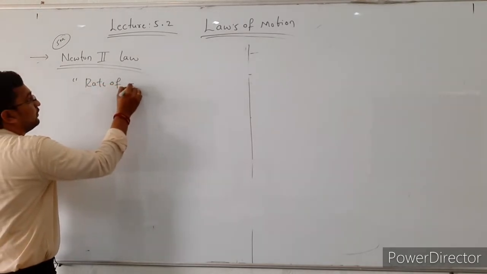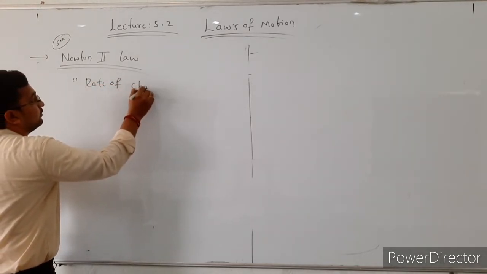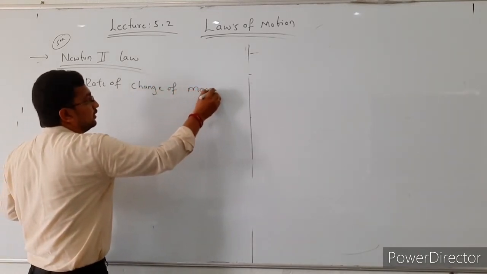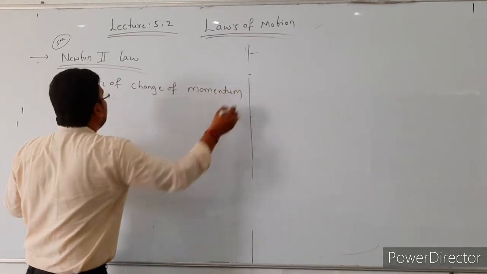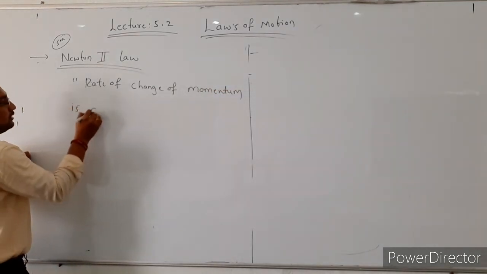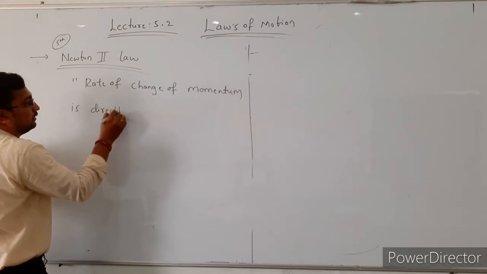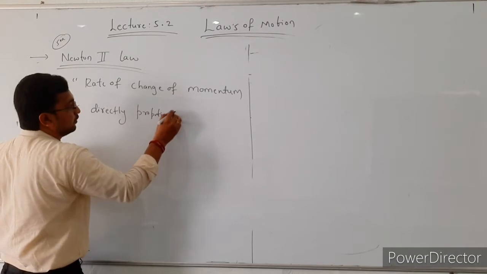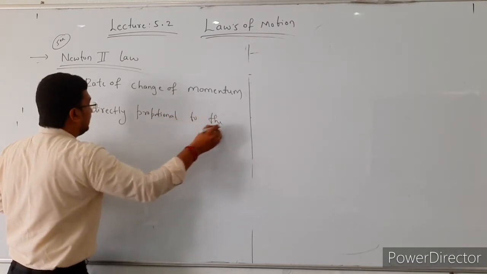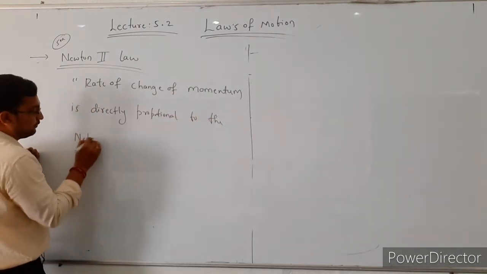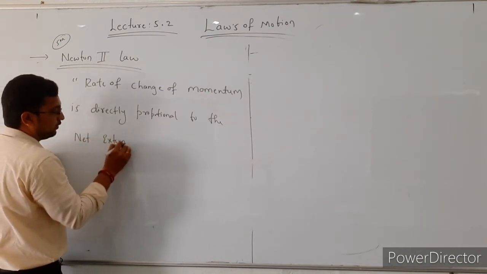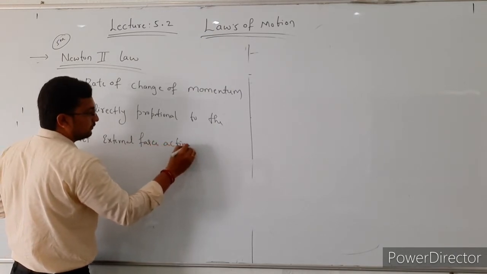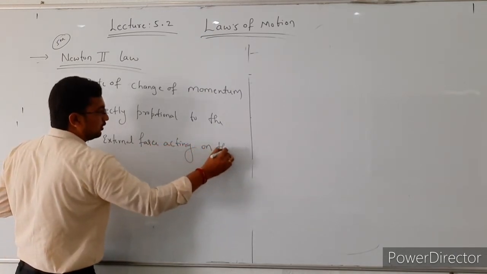Rate of change of momentum is directly proportional to the net external force acting on the body.